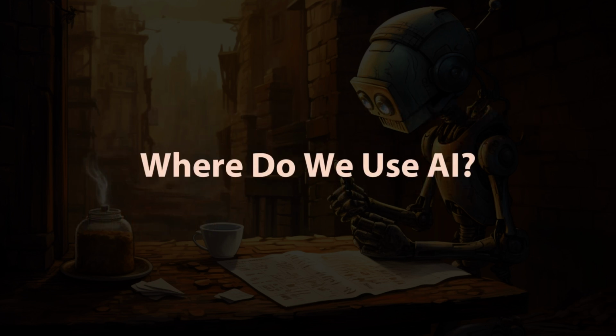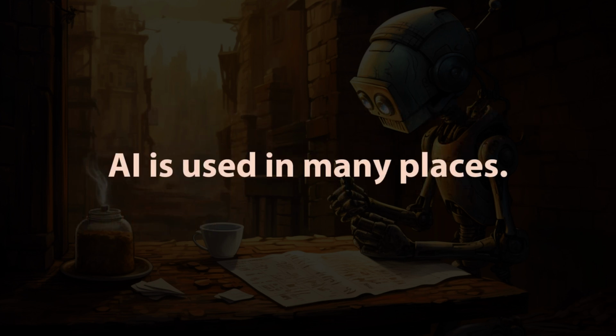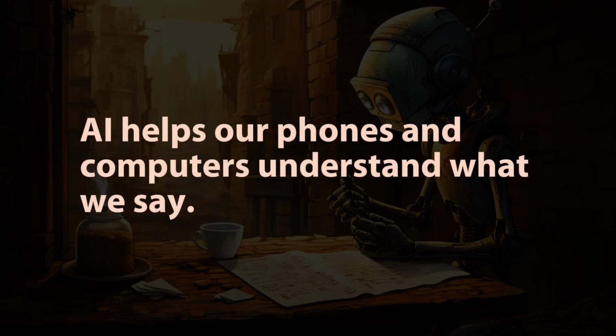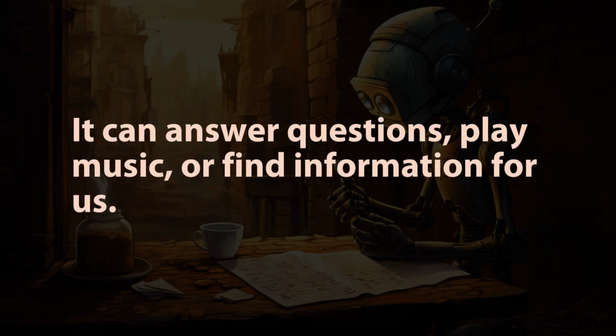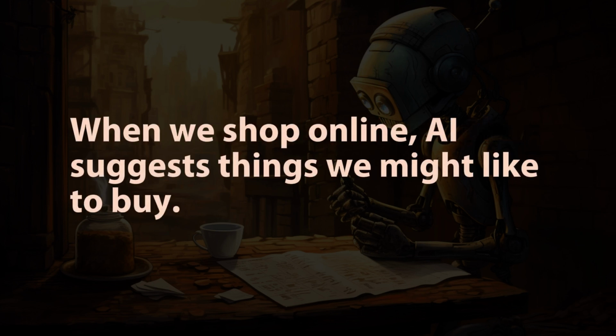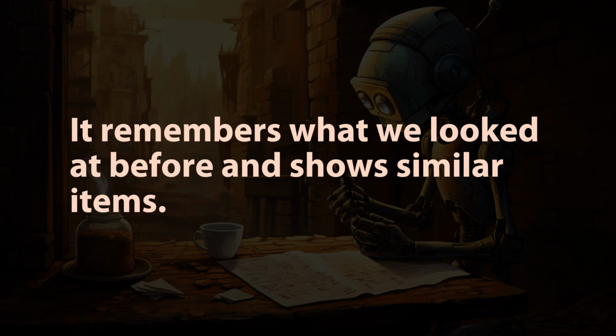Where do we use AI? AI is used in many places. AI helps our phones and computers understand what we say. It can answer questions, play music, or find information for us. When we shop online, AI suggests things we might like to buy. It remembers what we looked at before and shows similar items.